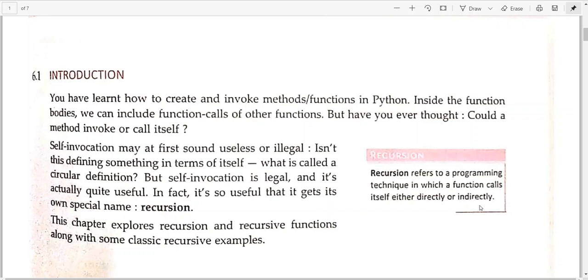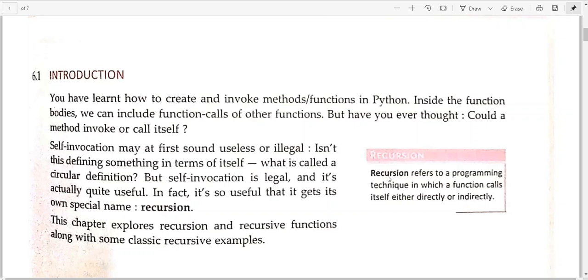But the function definition we were giving in Chapter 3 was on the topmost part of the program. Actually, a function call can be anywhere. It can be inside any other function, or it can be within the same function.